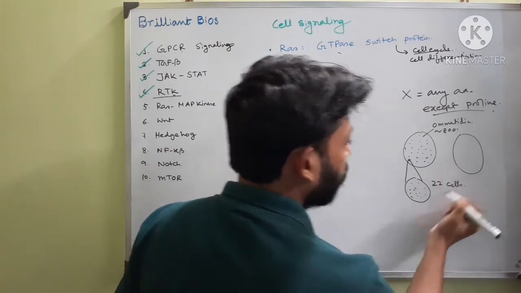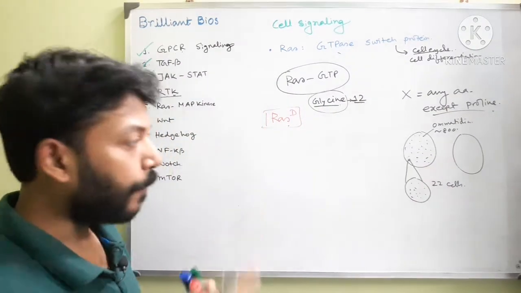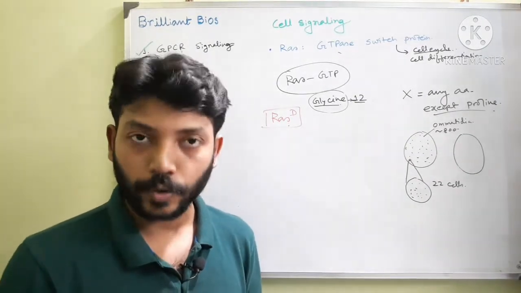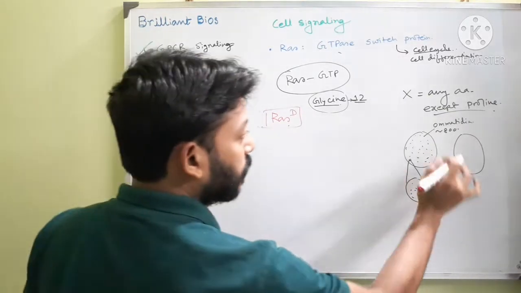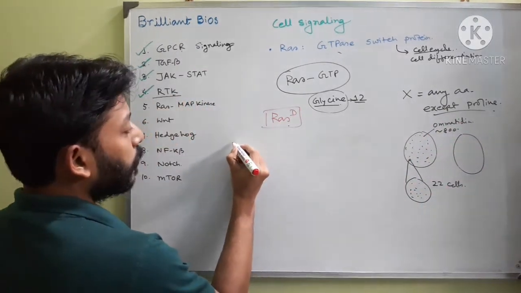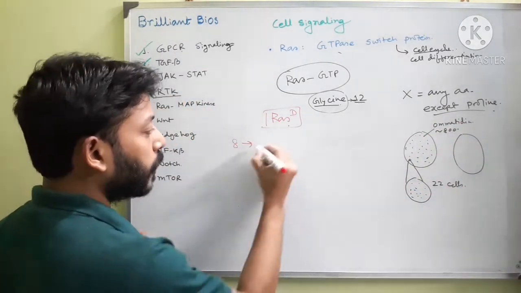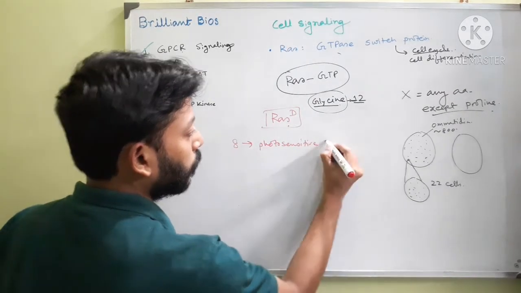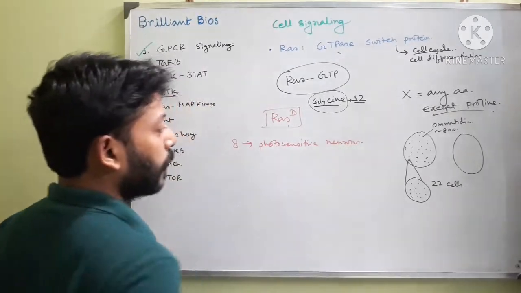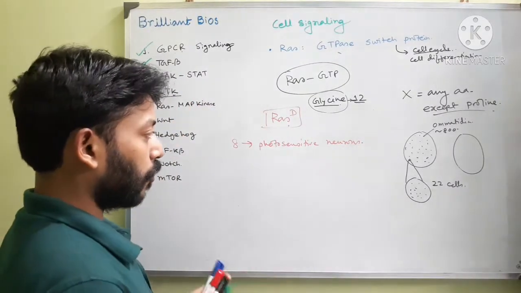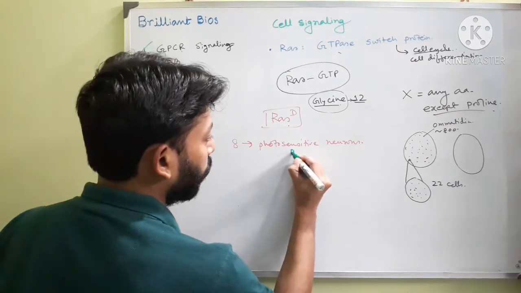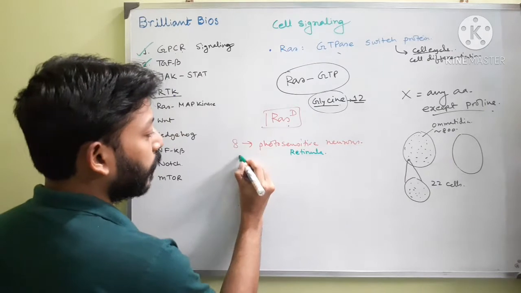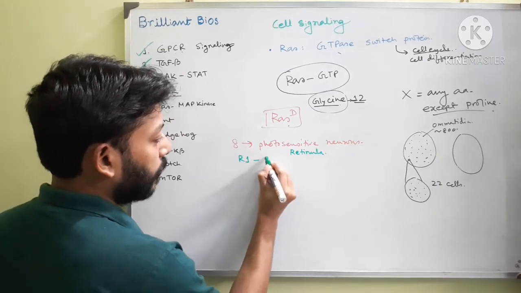Among them, 8 are photosensitive receptor neurons. These photosensitive neurons are called retinula. You remember this name, retinula. The retinula cells are numbered R1 to R8.